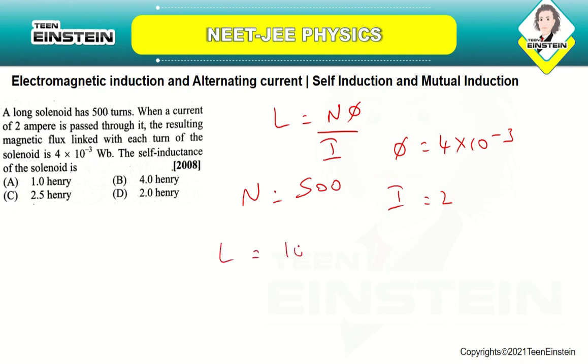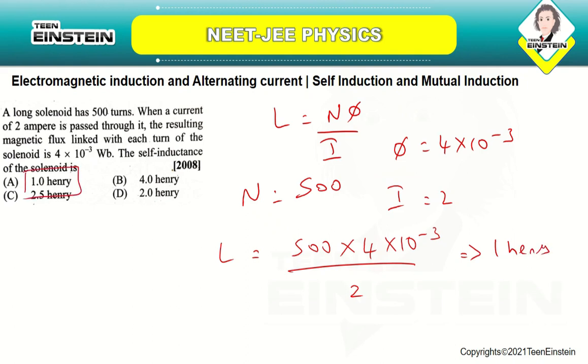L equal to 500 into 4 into 10 power minus 3, divided by 2. So if you solve this, you will be getting it as 1 Henry. So the correct answer is option number A.